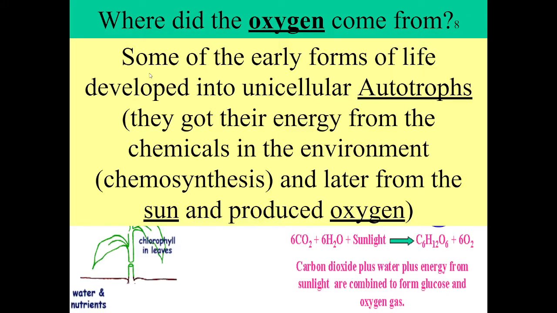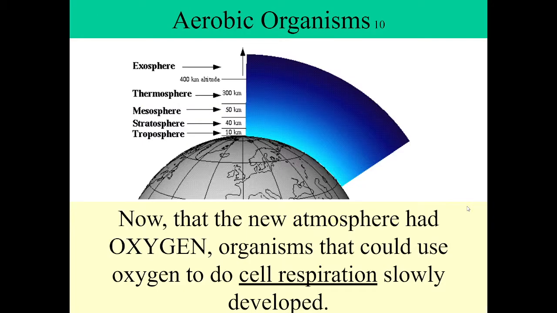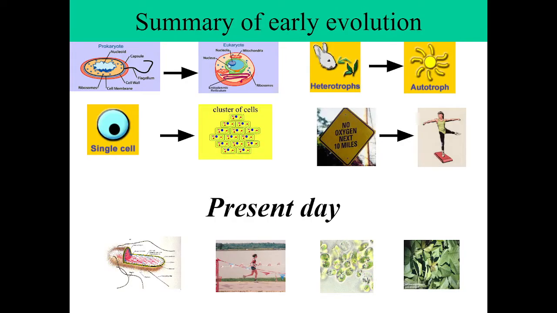Where did the oxygen come from? Some of the early forms of life developed into unicellular autotrophs. They got their energy from chemicals in the environment, called chemosynthesis, and later from the sun and produced oxygen through photosynthesis. Aerobic organisms. Now that the new atmosphere had oxygen, organisms that could use oxygen to do cell respiration slowly developed.